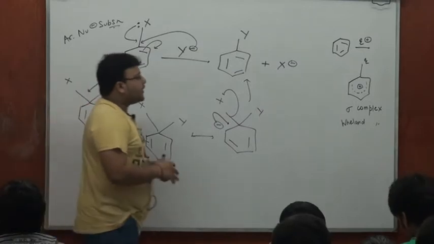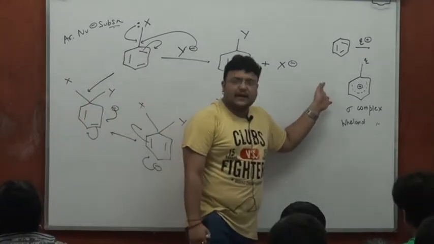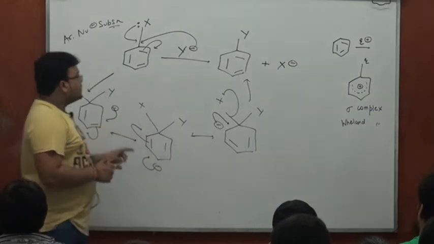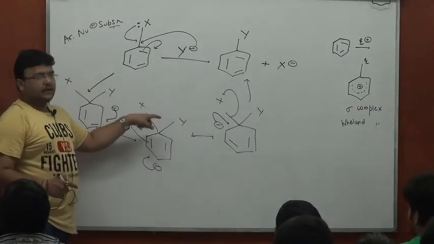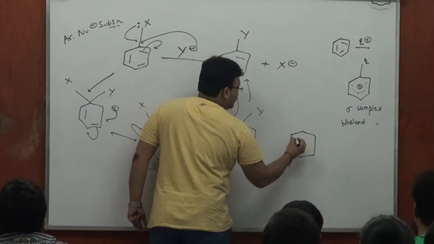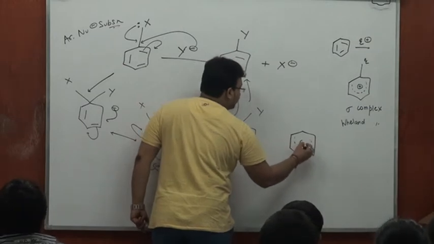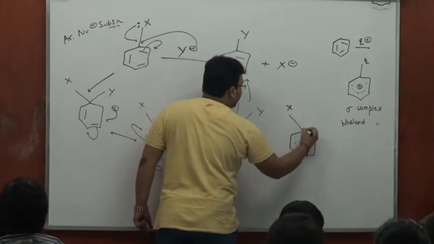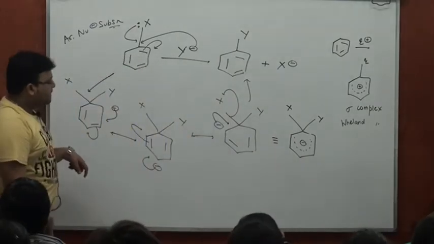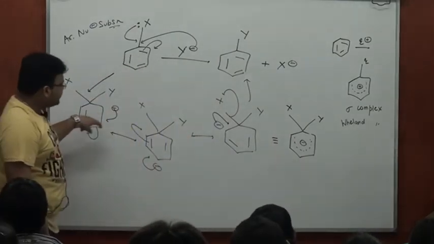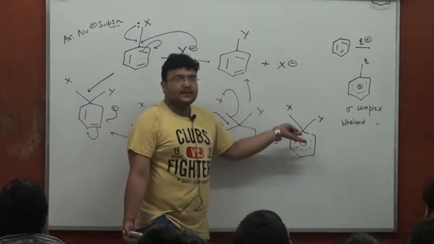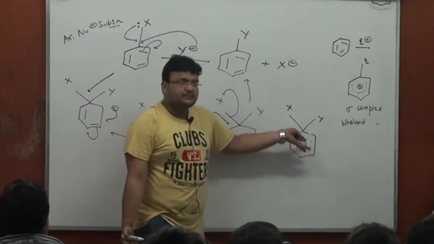Now I repeat, we are more used to a complex of this kind in aromatic hydrocarbons, which I know as sigma complex and Wheland complex. This particular intermediate could again be represented, this time, say, with a negative charge here, both X and Y. I'm trying to express these three resonating structures with what is called the resonance hybrid of the intermediate.